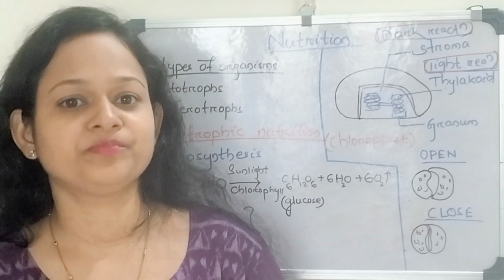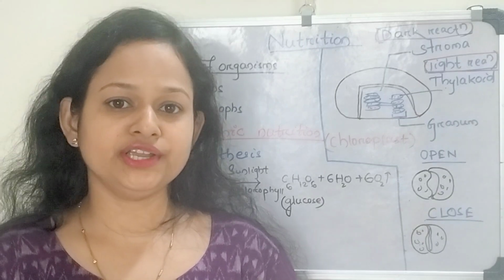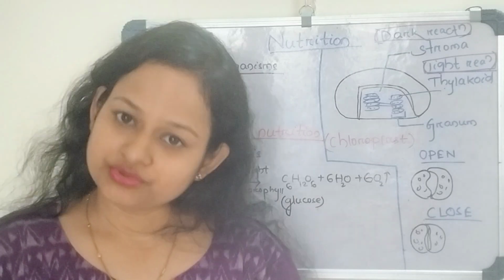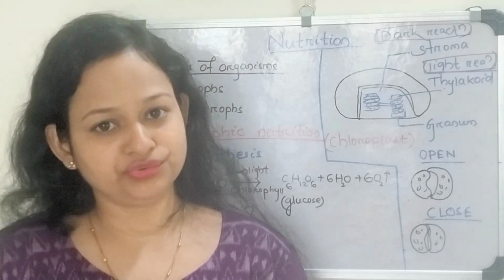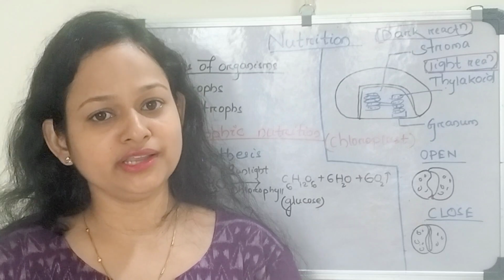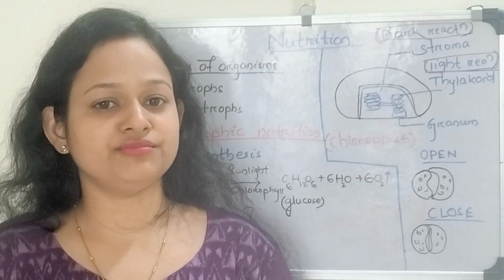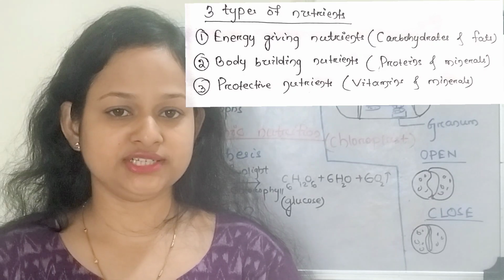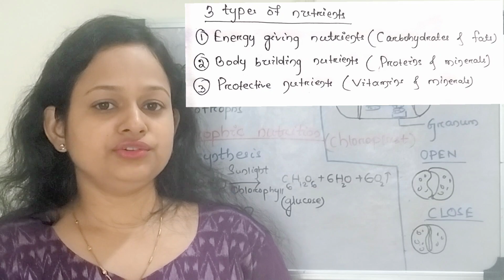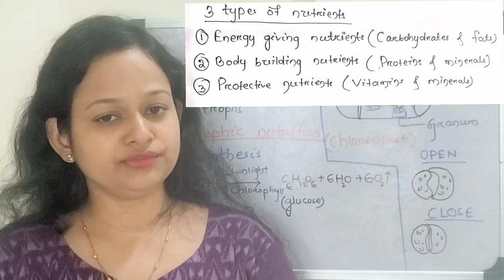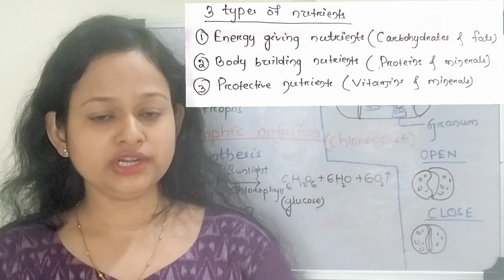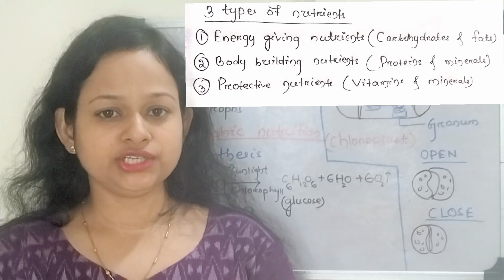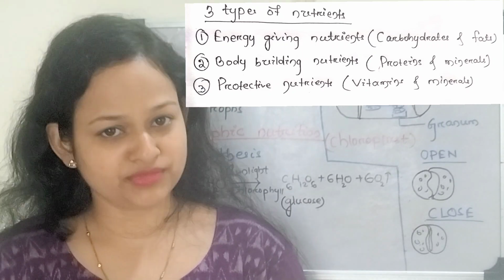So what is nutrition? Nutrition is the process of intake of nutrients and use of them to fulfill the requirement of the body. So for the process of nutrition, our body needs nutrients. The nutrients may be organic and inorganic type. Again, the nutrients can be divided into three types, that is energy giving nutrient, body building nutrient and protective nutrient. The energy giving nutrients we can get from carbohydrates and fats, the body building nutrient we can get from proteins and minerals, and the protective nutrient we can get from vitamins and minerals.